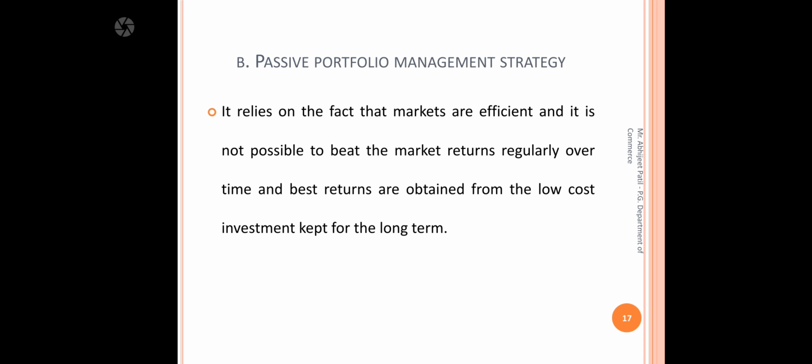Whereas passive portfolio strategy relies on the fact that markets are efficient and it is not possible to beat the market. Active strategy says it is possible to beat market returns, because an individual can generate more return than the market. But passive says an individual cannot consistently beat the market over time, so it focuses on low cost and investing for the long term. So basically passive is for long term purposes, and active we can work out for short term. No doubt both techniques can be used for short term and long term, but as an investor or portfolio manager we can go for passive in the long term and active in the short term.